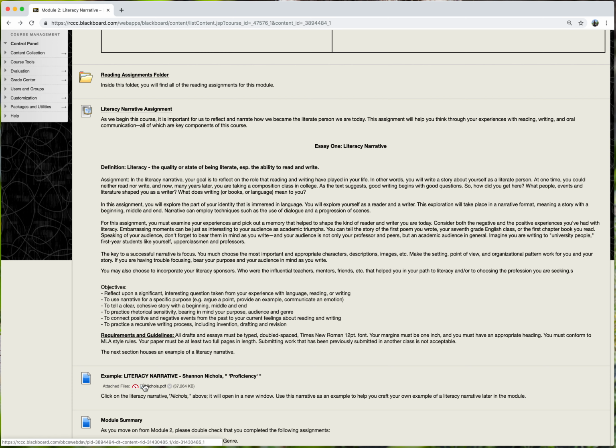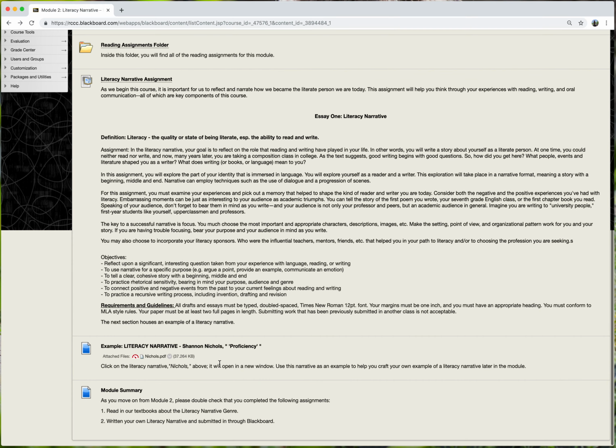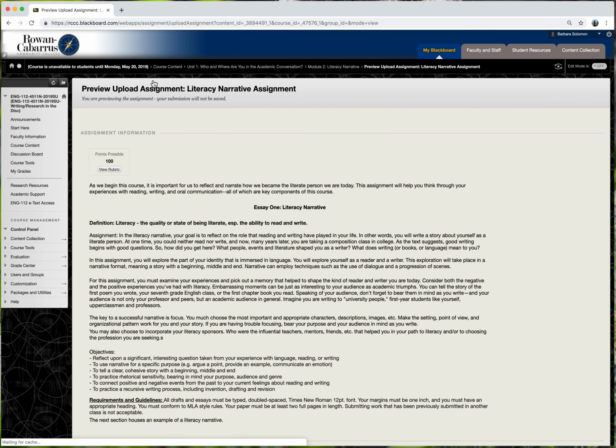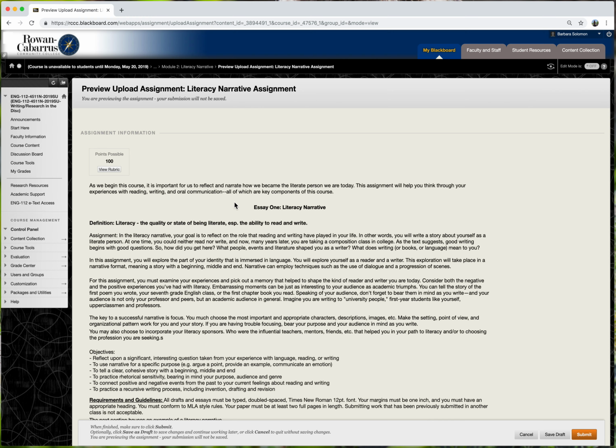Please keep in mind, the examples within each of these modules are not necessarily complete. So it may not meet the minimum length requirements. The examples are there just to get you a start in understanding what your paper is supposed to look like, what it should sound like, and how it should be formatted. But again, it's not necessarily a completed work that would receive an A, for instance. So when you're looking at your assignments, if we click on the literacy narrative assignment link, this is where you'll also go to submit your paper.